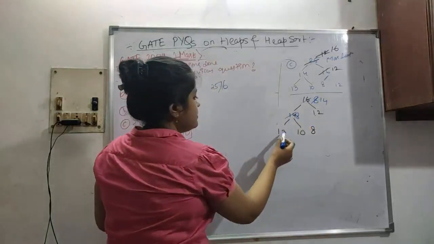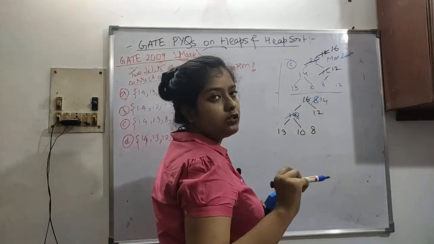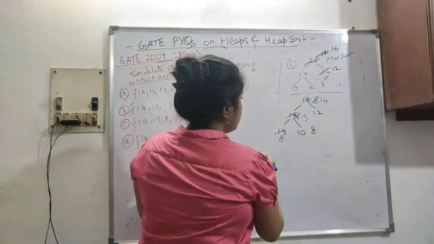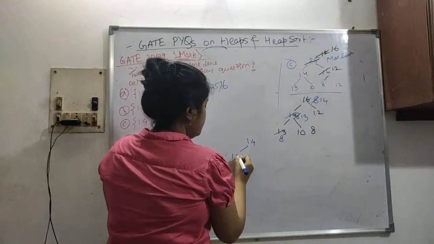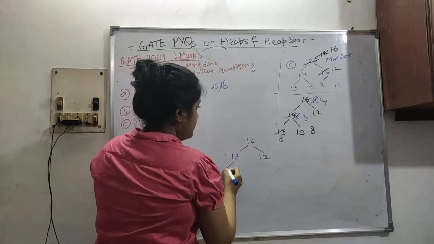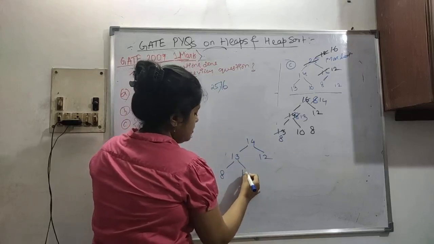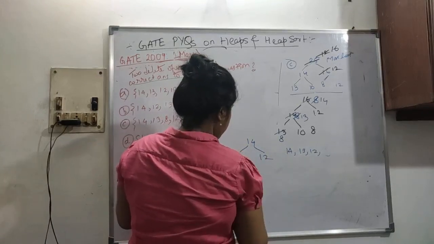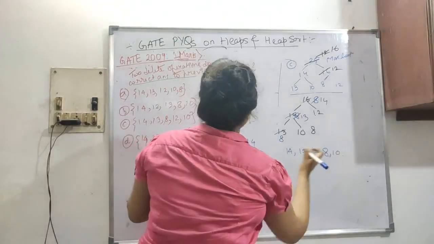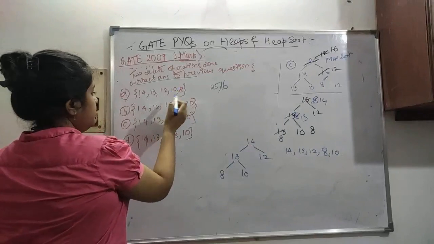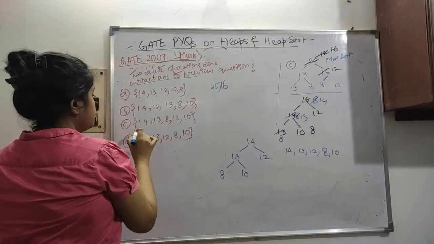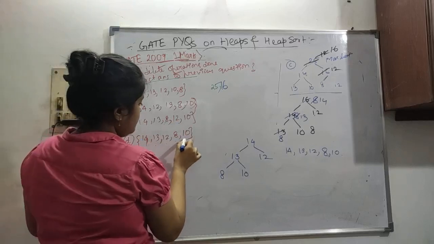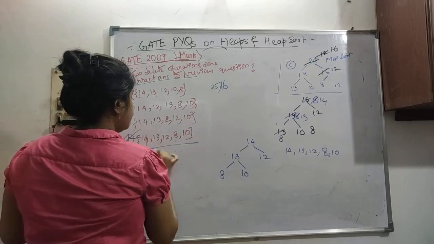Again 8, 13, 10. Among all these, which one is highest? 13, right? 8 goes down, 13 goes up. Now our tree comes down to 14, 13, 12, 8, then 10. So our array can be written as 14, 13, 12, 8, 10. This will be the answer. Yes, so option D is our correct option.